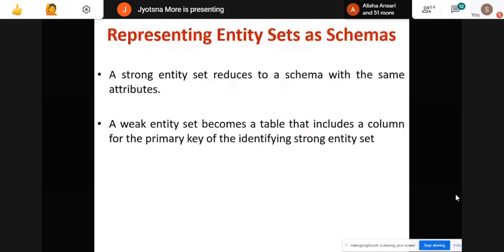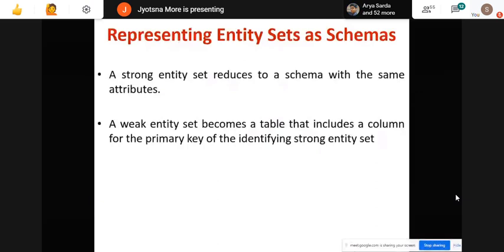Primary key of weak entity set is the keys combined together. One is the partial key of its own, plus the primary key of identifying entity set.